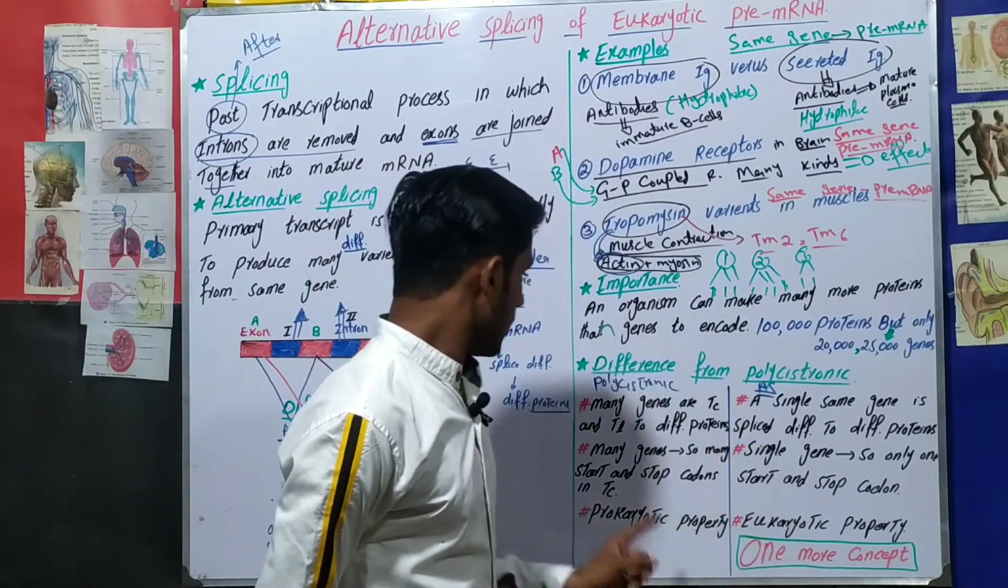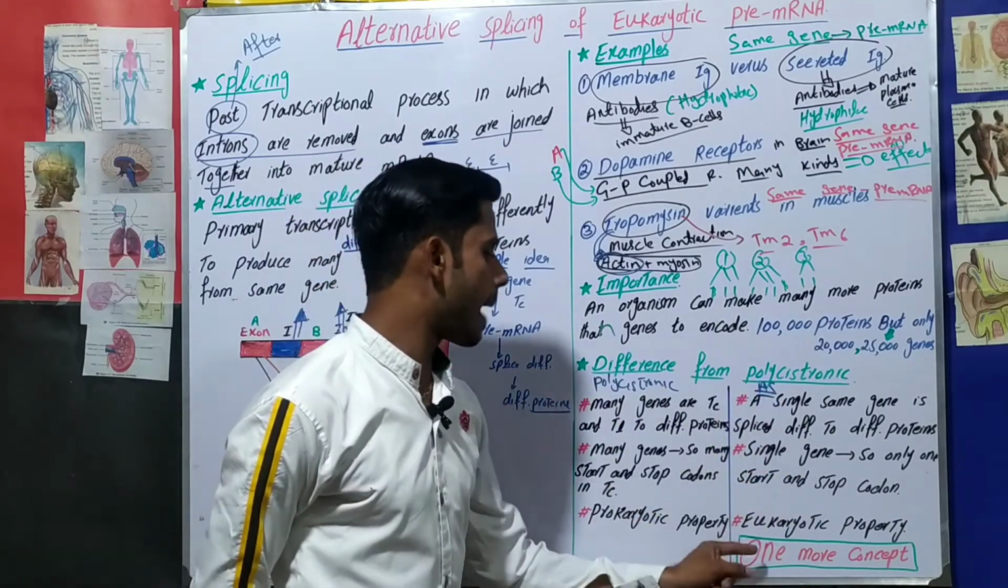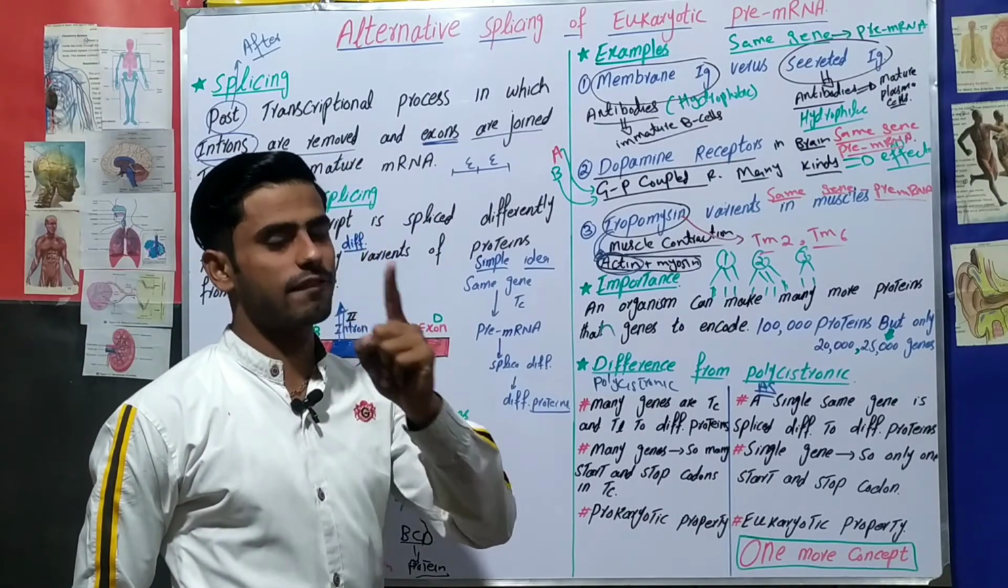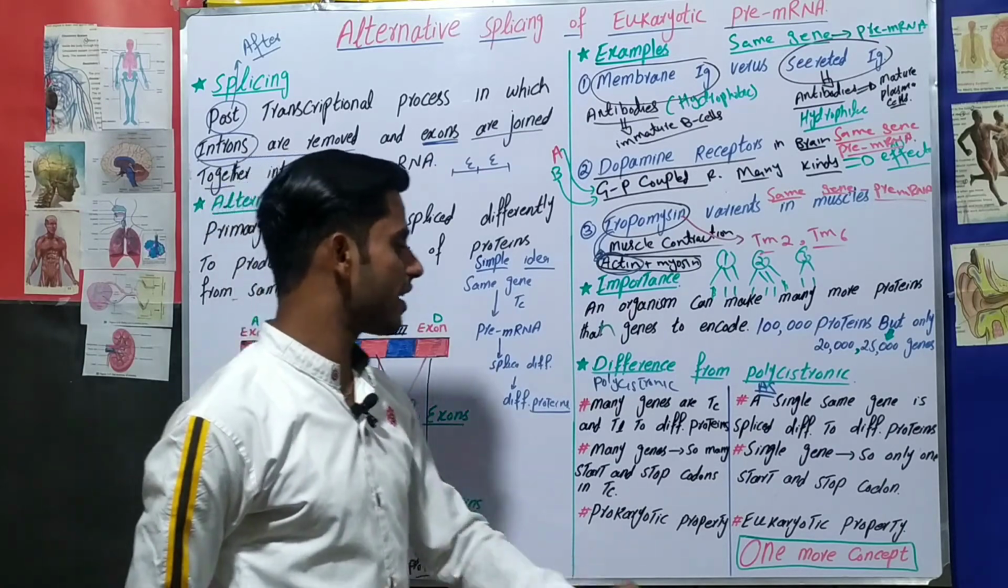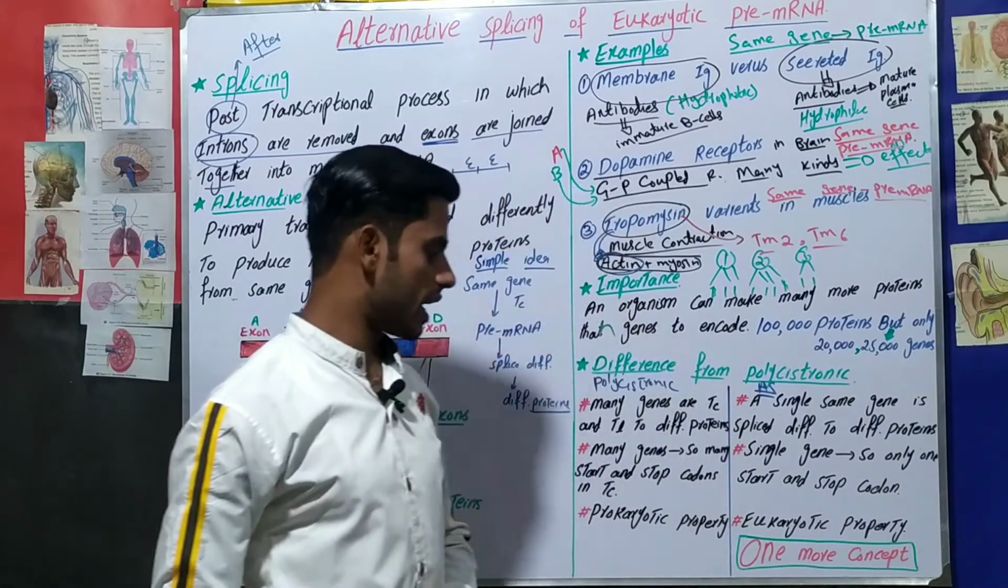And this polycistronic is the prokaryotic property, and you can see that alternative splicing happens in eukaryotic transcription, because you know that pre-messenger RNA will form only in eukaryotes, not in prokaryotes, and pre-messenger RNA undergoes alternative splicing. Therefore, alternative splicing is the property of eukaryotes.